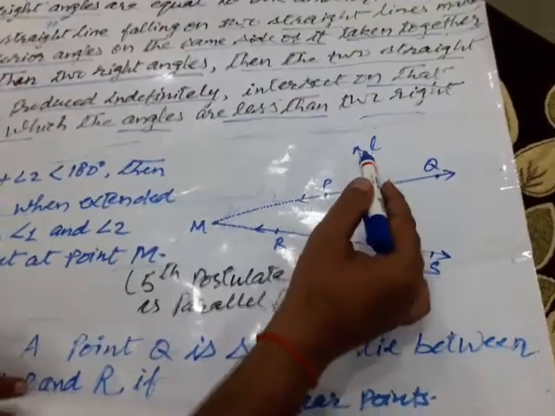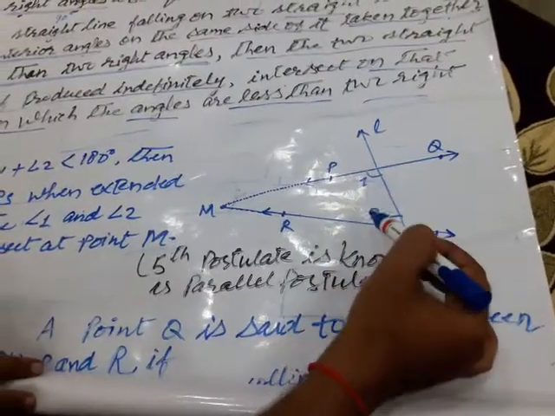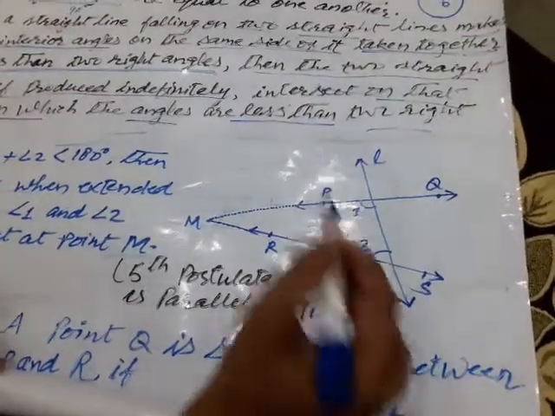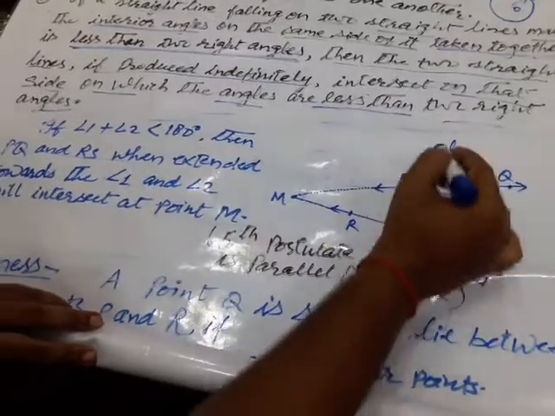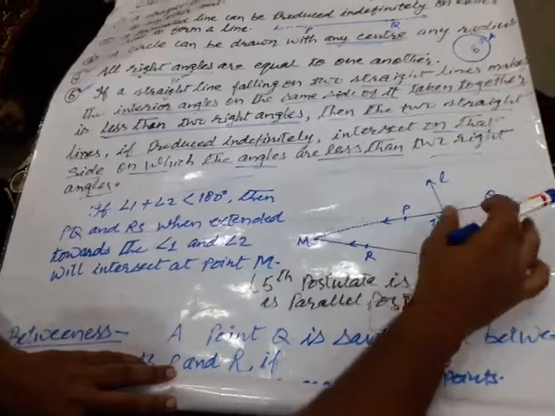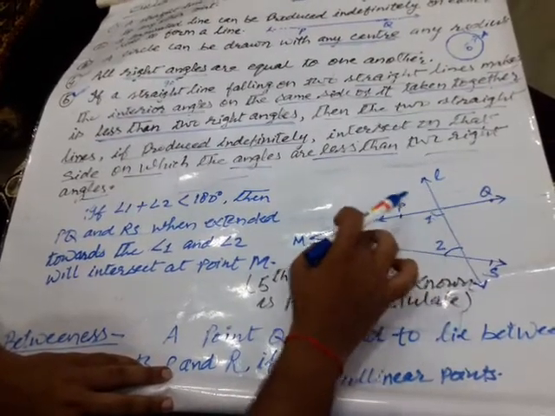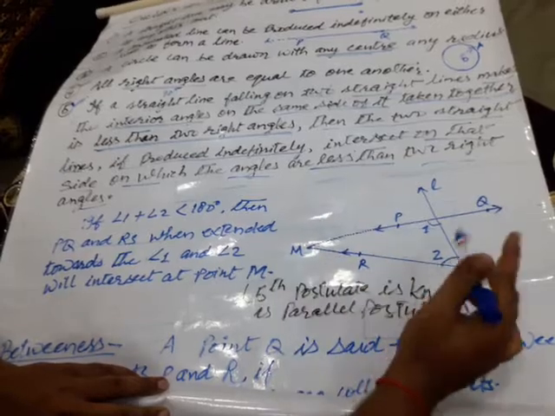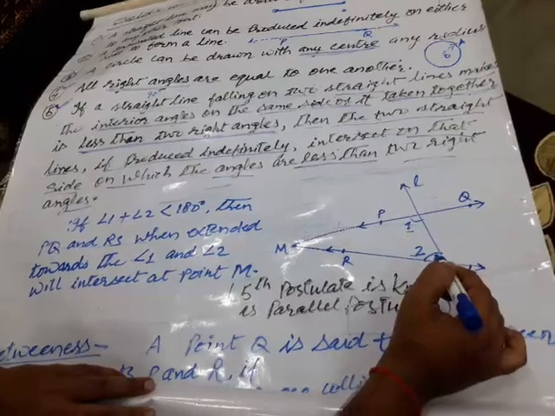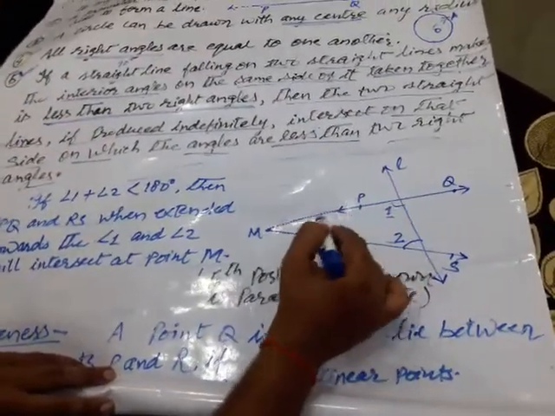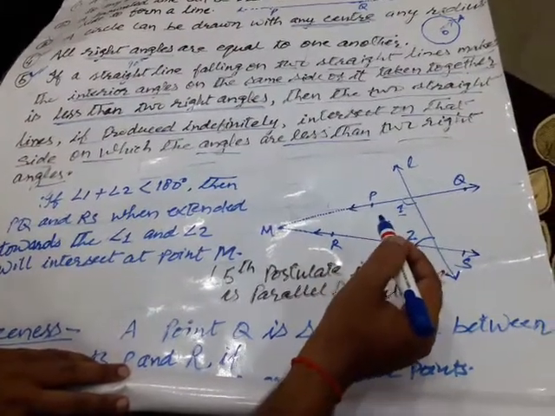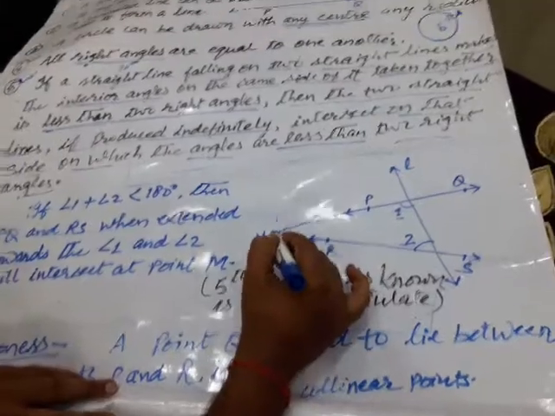Clear? He said if a straight line falls on two straight lines, making two interior angles taken together, then if both the lines are produced, where the sum of angle 1 and angle 2 is less than 180 degree, that is two right angles, then these two lines when produced indefinitely, to the side where the sum of angles is less than 180 degree, meet at some point.